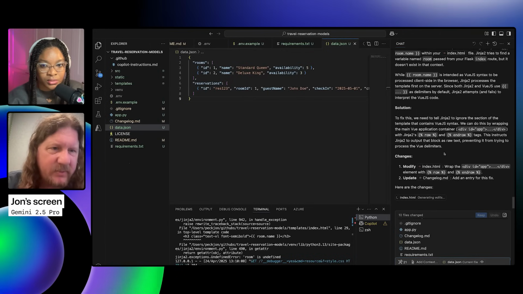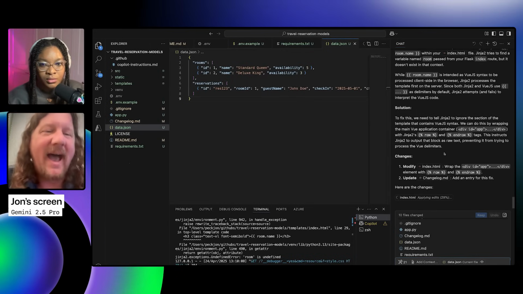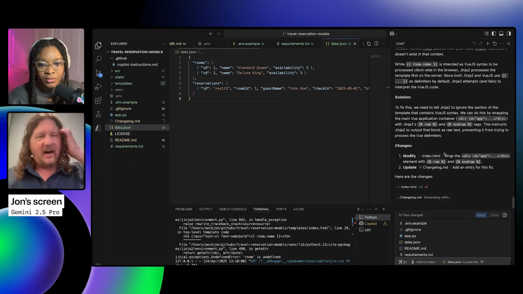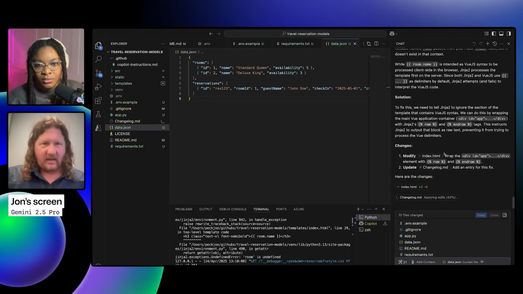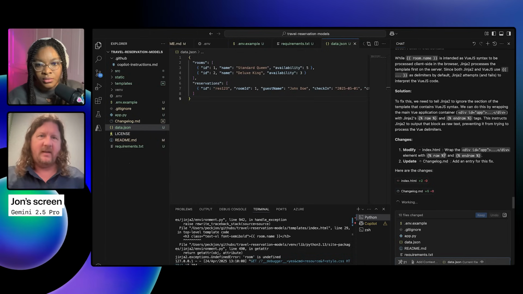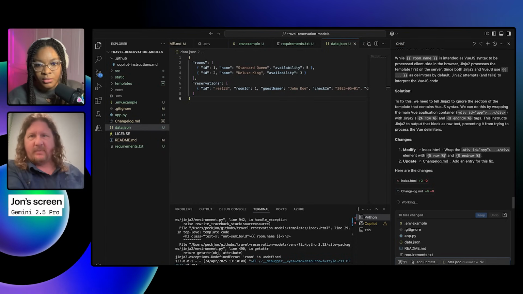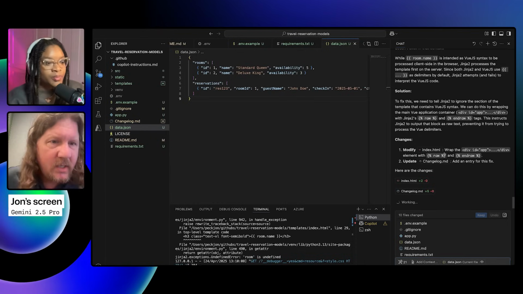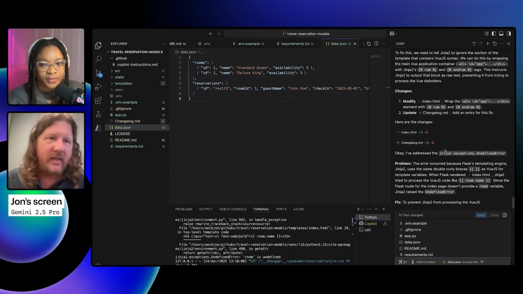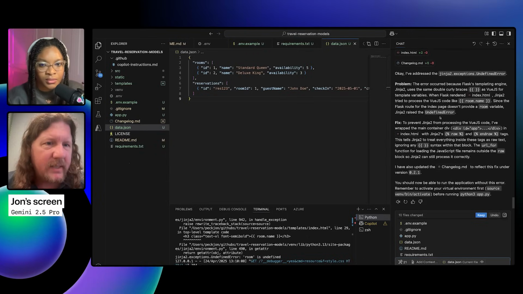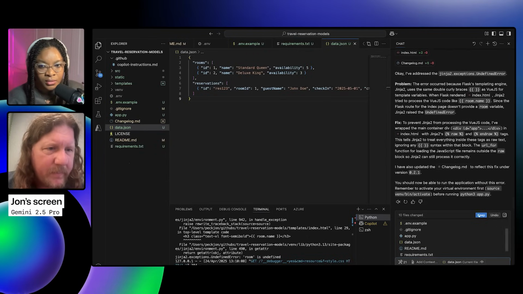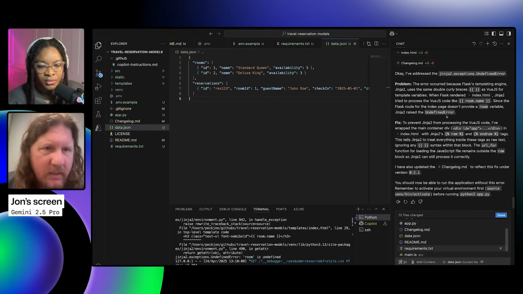So it'll probably have to do some escaping here, to protect the server-side rendering engine from the components that are only supposed to be interpreted on the front end by Vue. I see. Okay, there we go. So it's going to wrap some stuff in raw, it looks like.